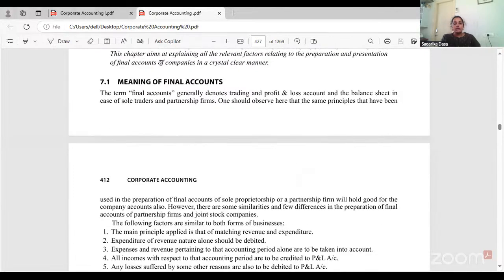Right, this is the final accounts, which you have studied in your previous semester. The presentation format has changed, but the calculation part is almost similar, except for a few items and updated items that have been changed.